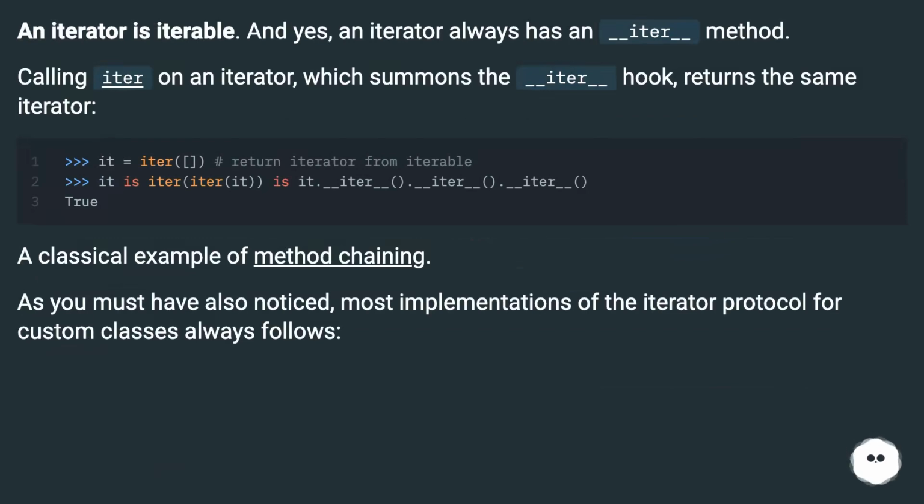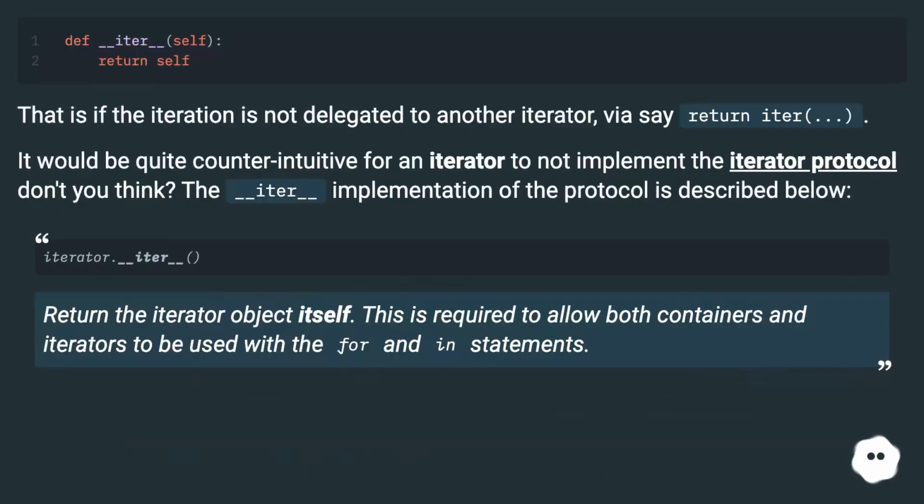Calling iter on an iterator, which summons the __iter__ hook, returns the same iterator. A classical example of method chaining. As you must have also noticed, most implementations of the Iterator protocol for custom classes always follow this, that is, if the iteration is not delegated to another iterator via, say, return iter(...). It would be quite counterintuitive for an iterator to not implement the Iterator protocol, don't you think?